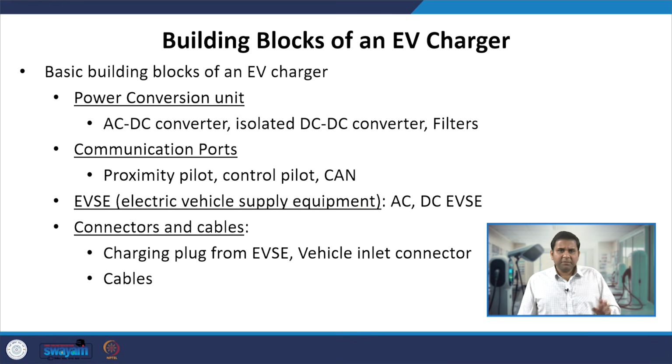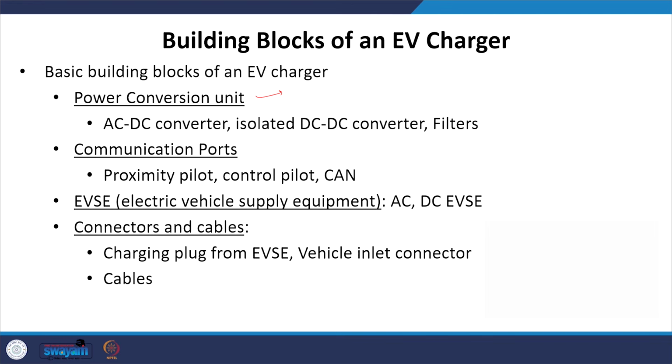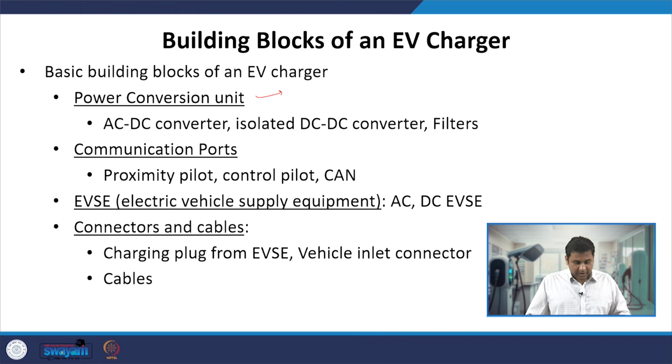Now, briefly, the building blocks of an EV charger, which we will discuss from the next class onward. It primarily comprises a power conversion unit, which is nothing but the AC to DC converter followed by an isolated DC-DC converter, with filters to ensure the required DC as well as the required AC current is drawn with specific power quality requirements.